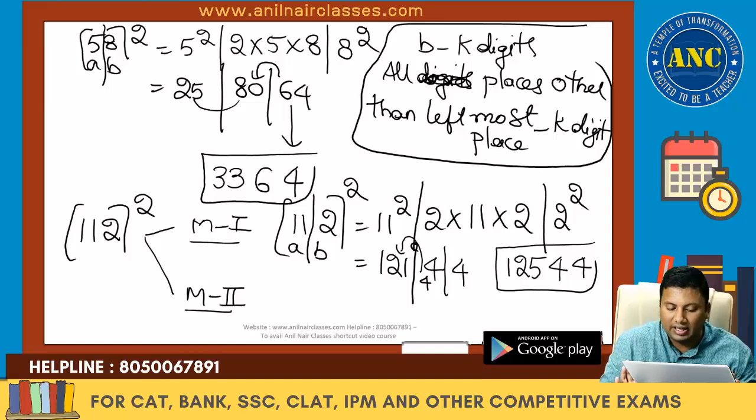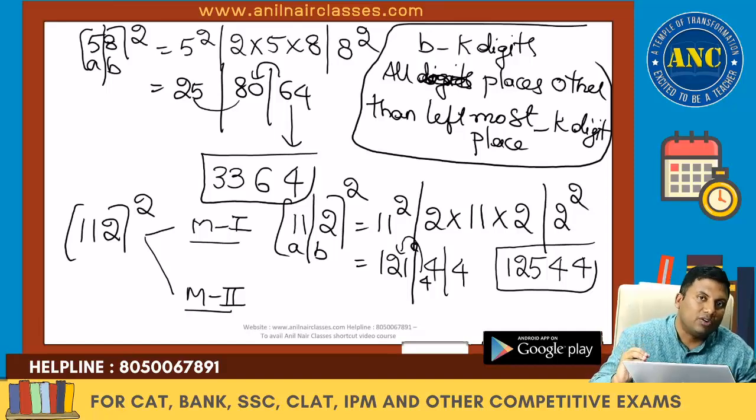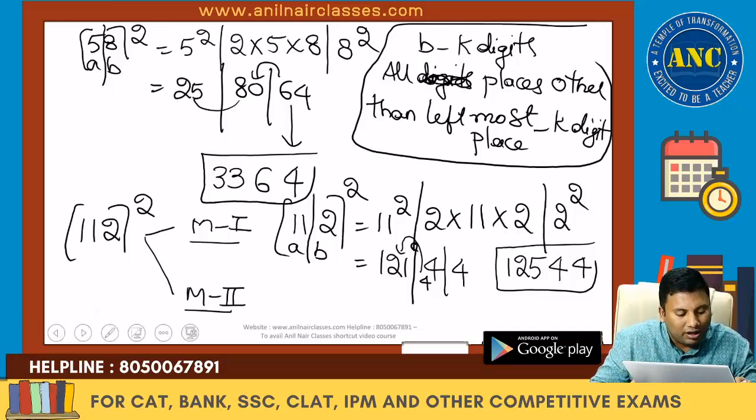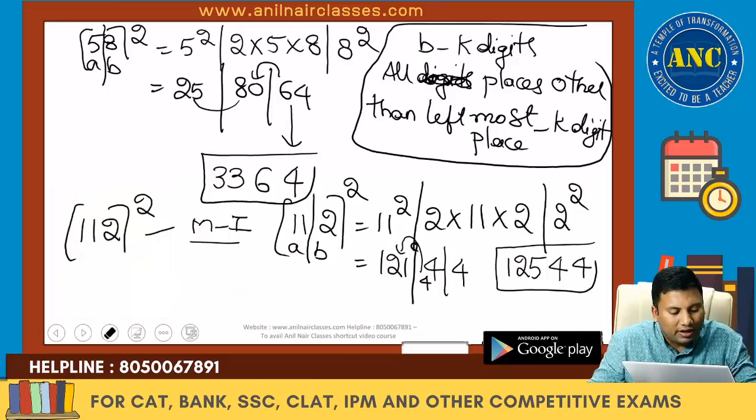I hope it is clear. Again I am repeating. If it is a 3-digit number, divide into 2 parts. A is taking 2 digits and B is taking 1 digit. 11 square, 2 into 11 into 2 and 2 square: 121, 44, 4. Write down the unit digit 4. In 44, what is the unit digit? 4. 4 carried. 121 plus 4, 125. Now I will do method 2.